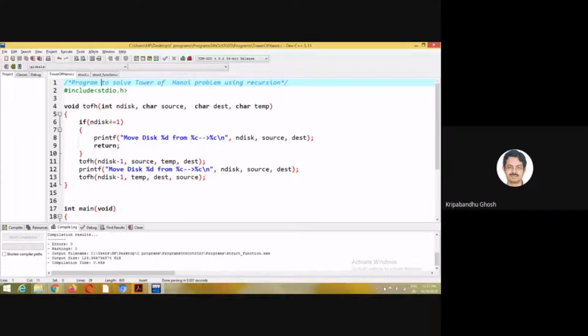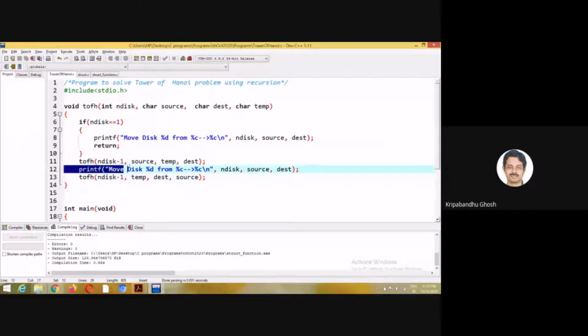For n equal to 1, we are moving one disk from source to destination. That is the solution for n equal to 1. Otherwise, if the number of disks is greater than 1, you are calling this with number of disks minus 1, source to temporary using destination.